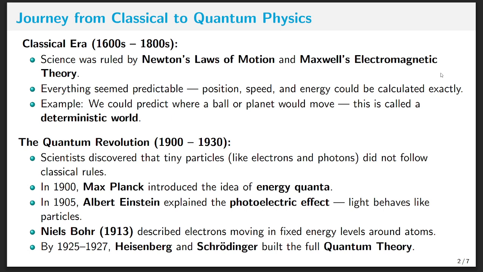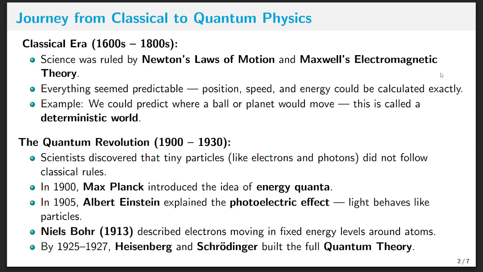So, moving on to the journey from classical to quantum physics: from the 1600s to the 1800s, science was ruled by Newton and Maxwell. So everything seemed predictable. If you know the force, you could calculate where an object would go. This was the age of certainty, which we call the deterministic world.